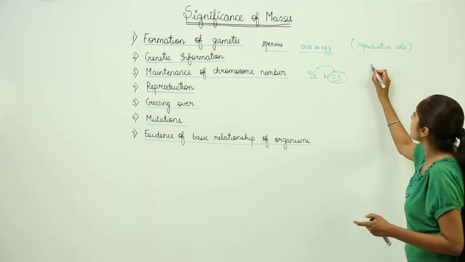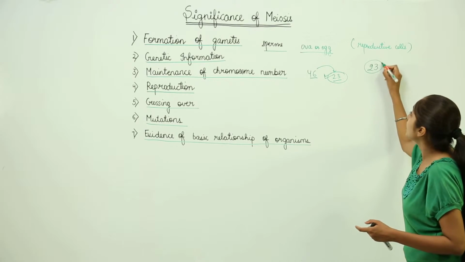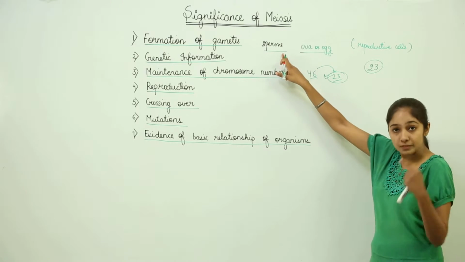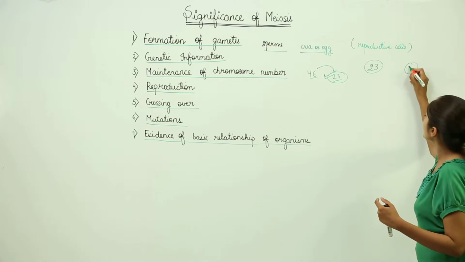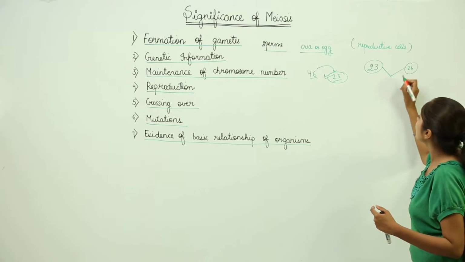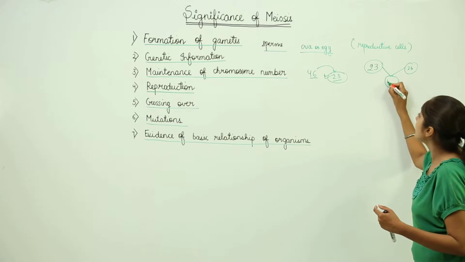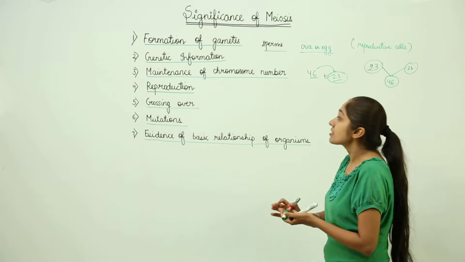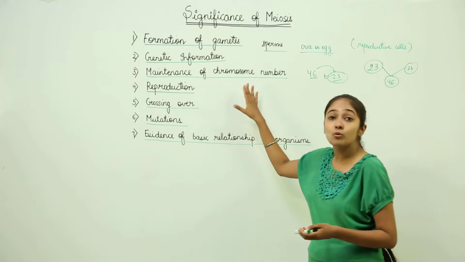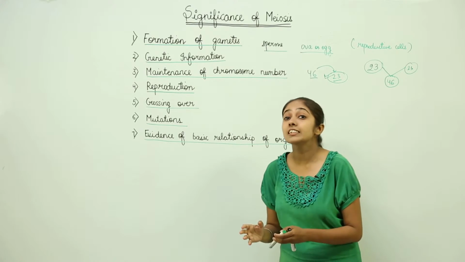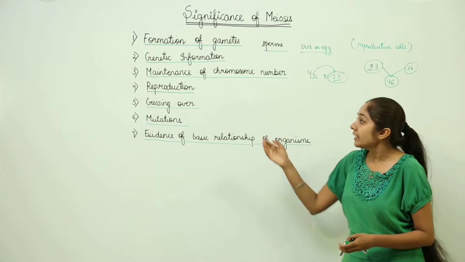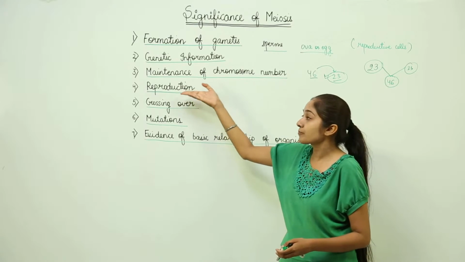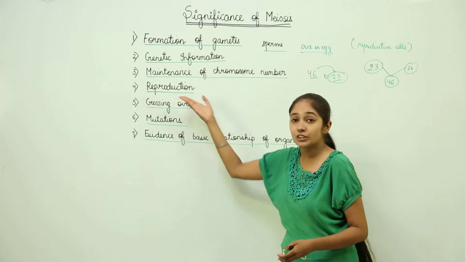So you must remember that we have 23 chromosomes from the male parent and 23 chromosomes from the female parent. When during fertilization the zygote is formed, the original number, that is 46, is restored. So meiosis also maintains the chromosome number, as we have discussed in case of mitosis. Then obviously it is going to help in reproduction.